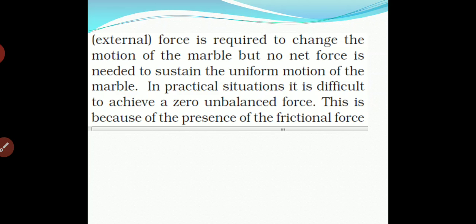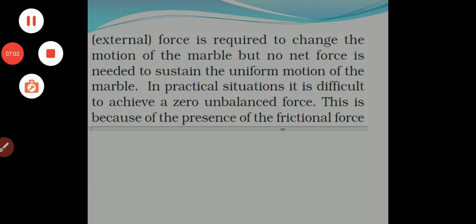zero unbalanced force. This is because of the presence of frictional force, because any object has its own frictional force, due to which it will oppose the external force.